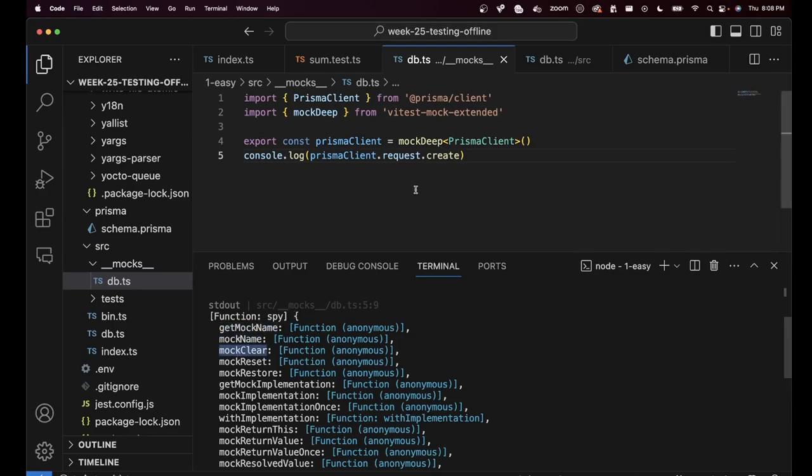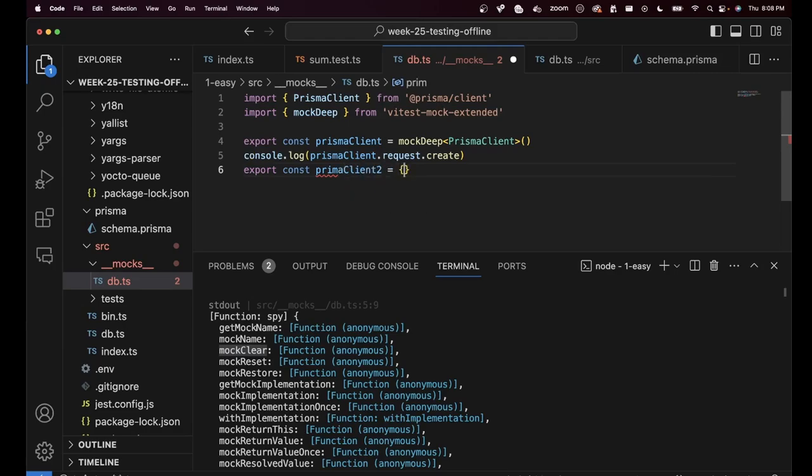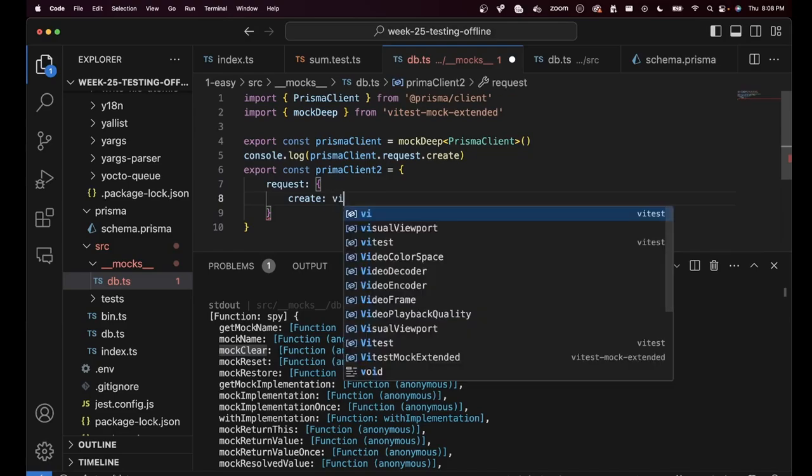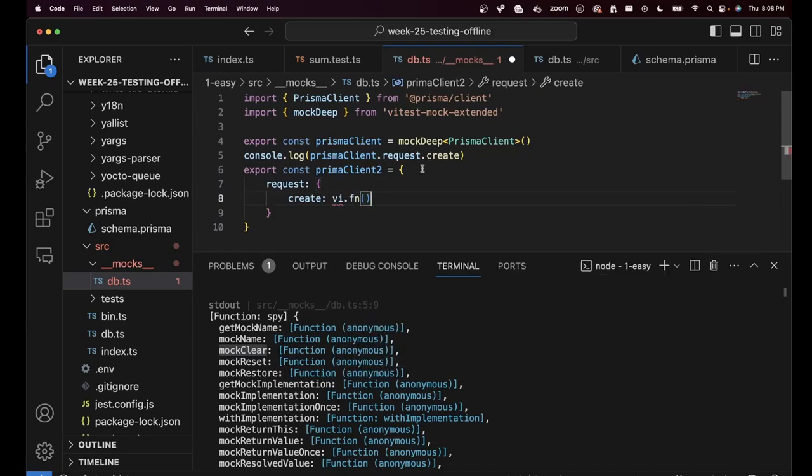It is not undefined. I did not have to specifically do something like const Prisma client equal to an object which has request as a key, which has create as a key, and then v.fn. I did not have to do this. It automatically happened because I mocked the Prisma client deeply. What would have happened if I do not mock it deeply?